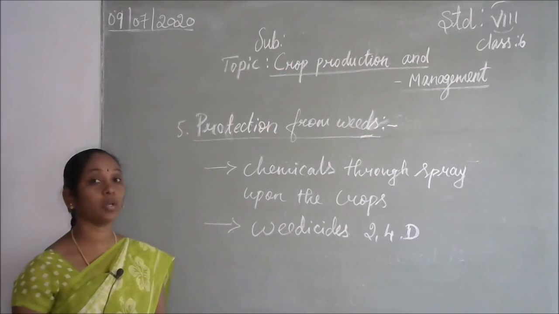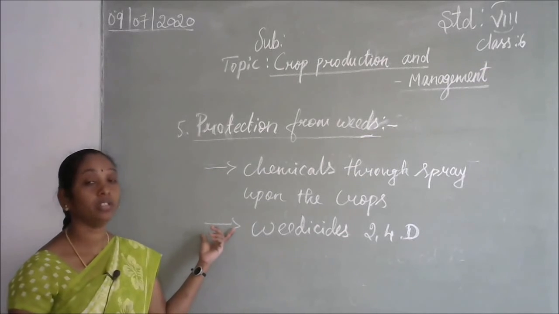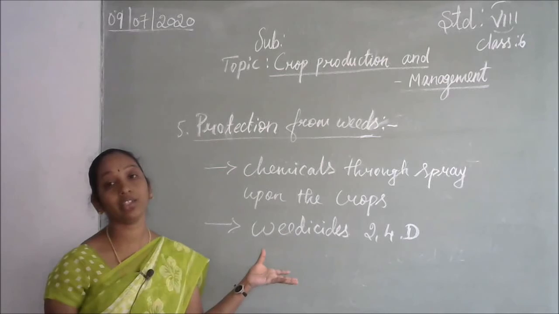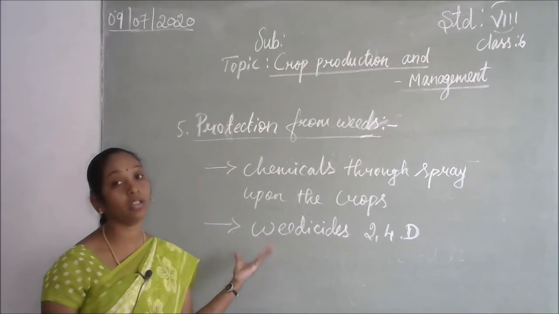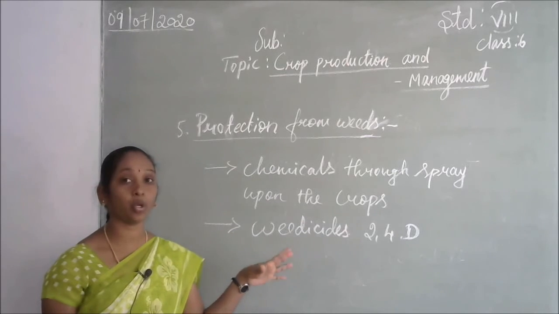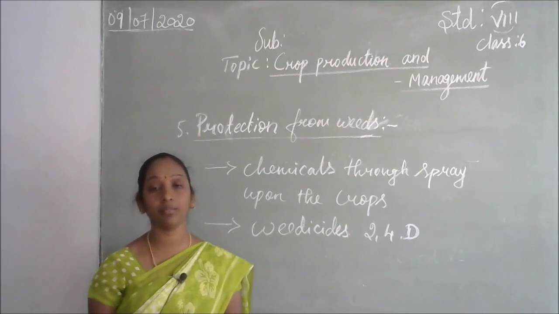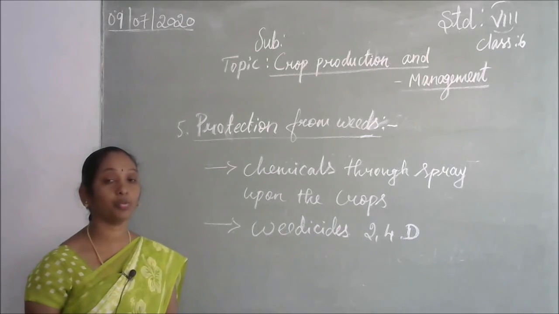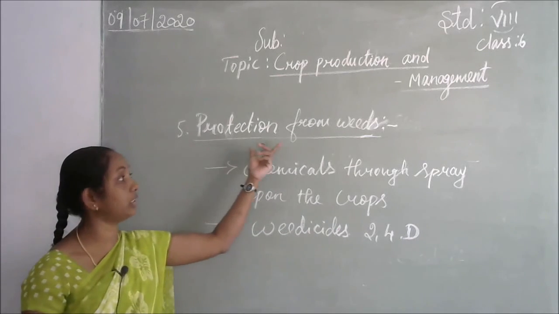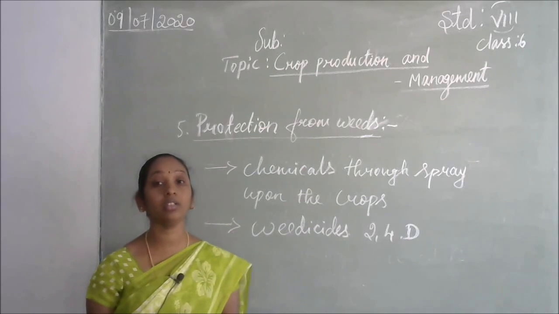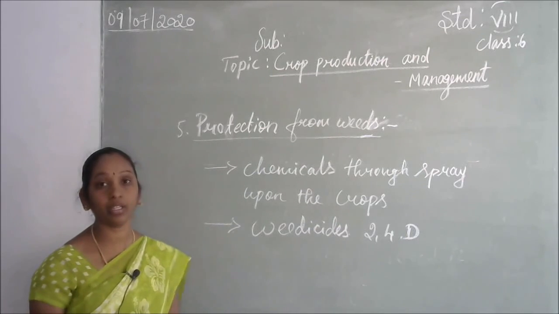After that, we discussed protection from the weeds. What does protection from the weeds mean? Unwanted, undesirable plants are removed from the crops in a proper time, in a natural way. Then only the crops can get proper nutrients. Two methods are there to protect against weeds: manually, and with chemicals like pesticides.